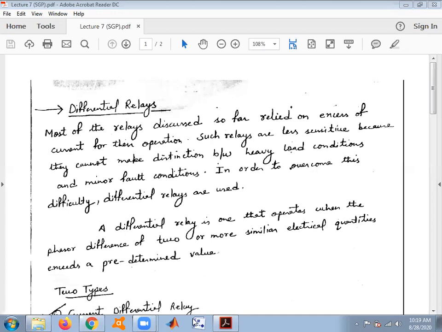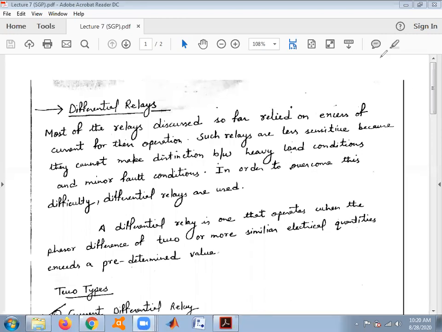That drawback is overcome in this particular type of relay, the differential relay. These other relays are less sensitive because they cannot make a distinction between heavy load conditions and minor fault conditions. This particular type of relay can easily distinguish between minor fault conditions and major fault conditions.